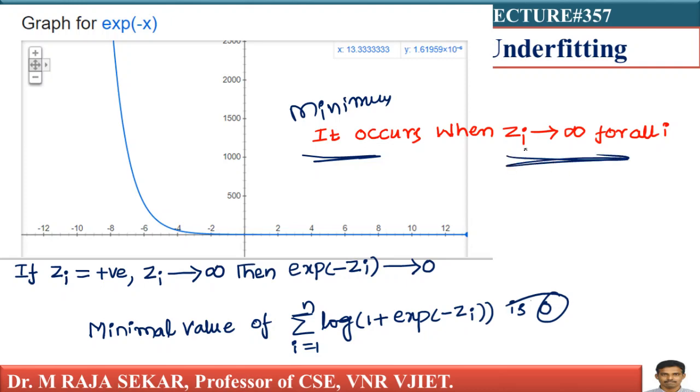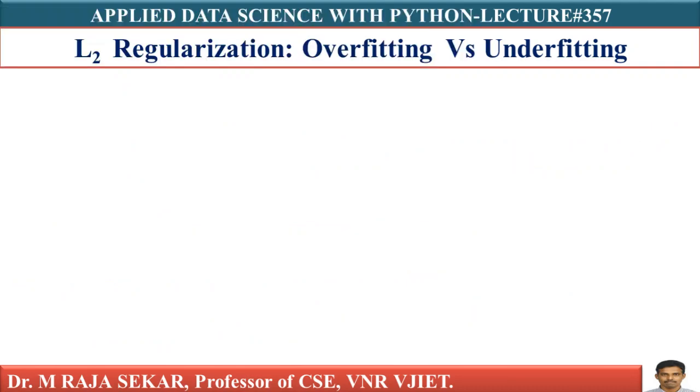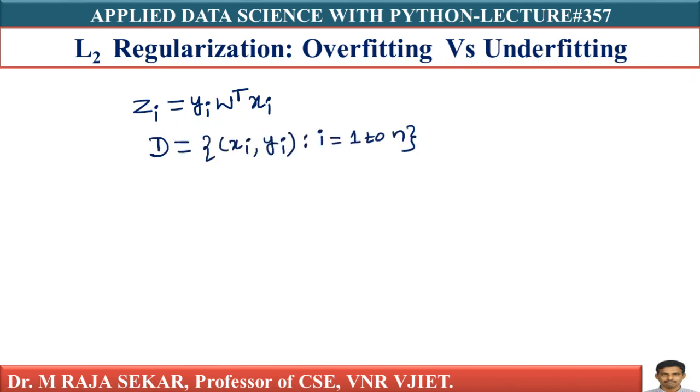Let's understand what is zi, and let's not forget the basics. My zi is equal to yi into w transpose xi. Remember, xi comma yi are already given in training data. My training data D equals xi comma yi, i equal to 1 to n.